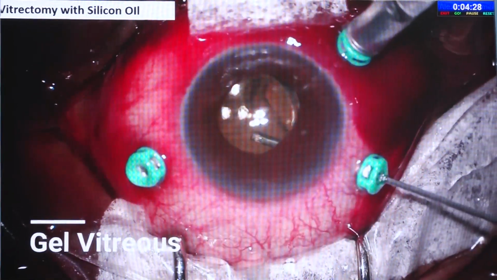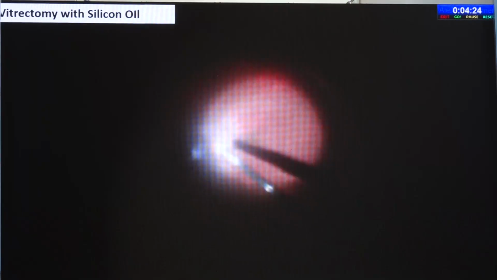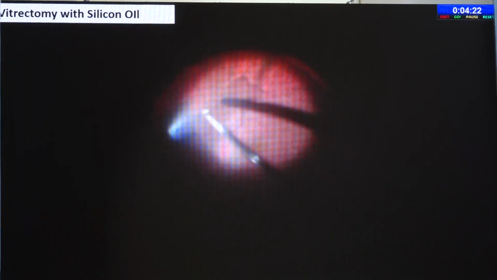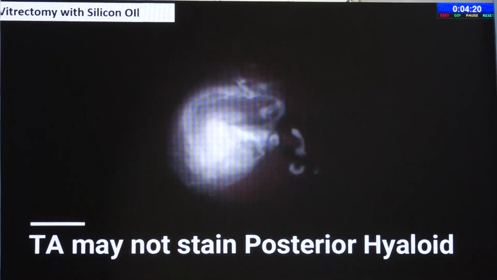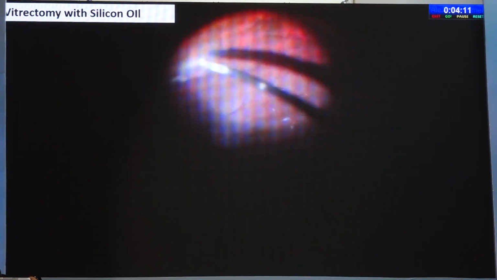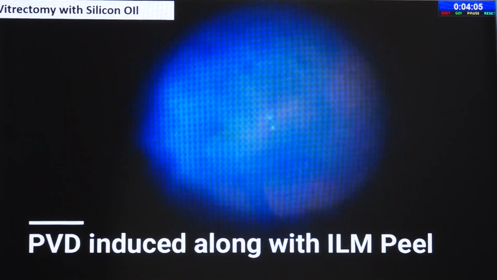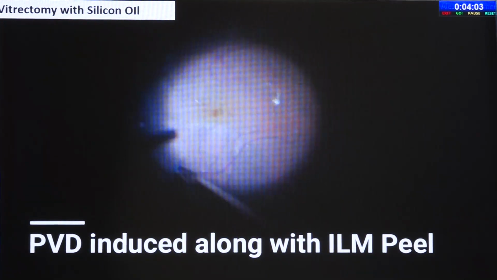In uveitis patients, one has to be careful, as the vitreous is in gel form and not like normal vitreous. Triamcinolone in these cases may not stain the posterior hyaloid because it is a sheet-like posterior hyaloid, which is not rough. Triamcinolone, mind you, does not stain; it just adsorbs on the surface of the vitreous. So it may not stain the posterior hyaloid, and you have to take care.